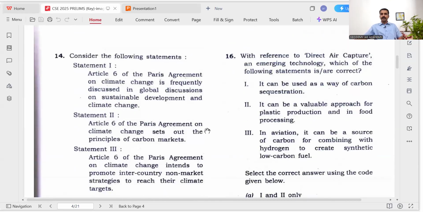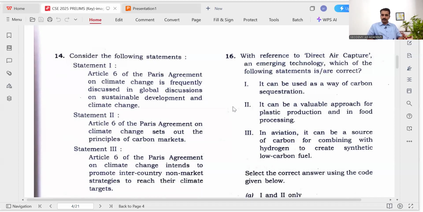Then direct air capture, an emerging technology. Which of the following statements are correct regarding it? It can be used as a way of carbon sequestration. It can be a valuable approach for plastic production and in food processing. In aviation, it can be a source of carbon for combining with hydrogen to create synthetic low carbon fuel. It can be considered carbon sequestration because it is taking carbon dioxide from the atmosphere, so it can be used as a way for this.